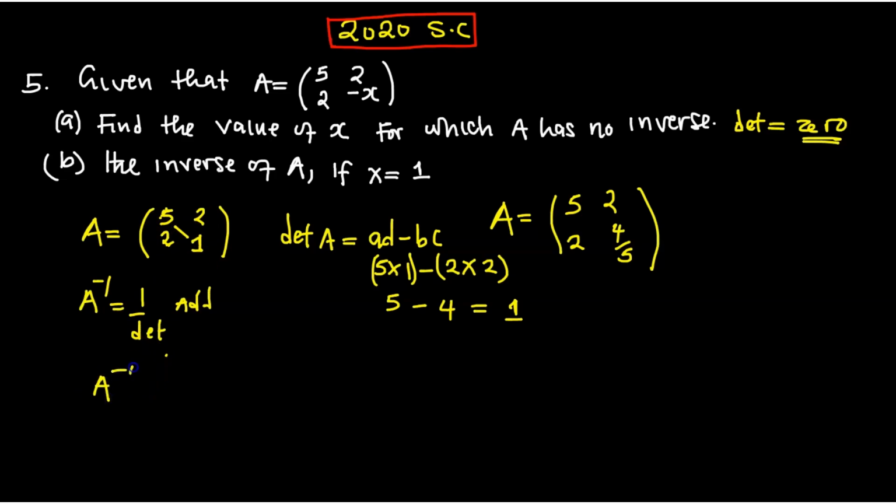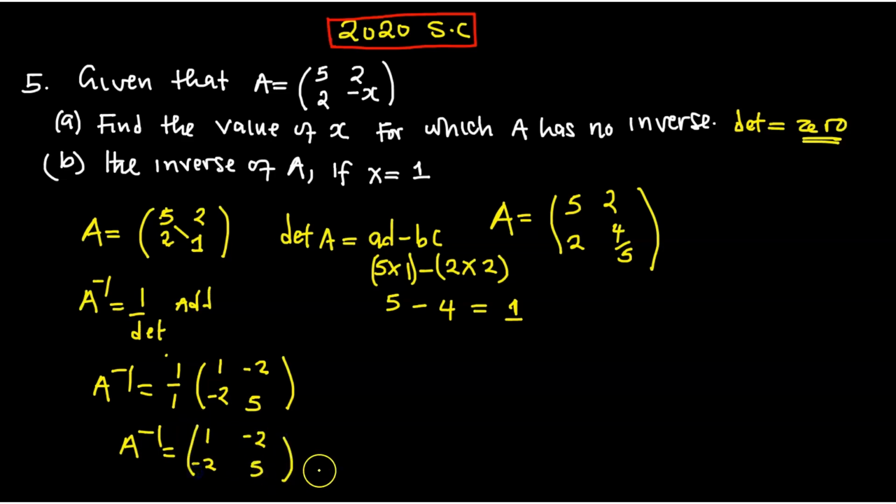So the inverse of A is 1 over 1 multiplied by the matrix 1, negative 2, negative 2, 5. That is the inverse, and that is how you work it out.